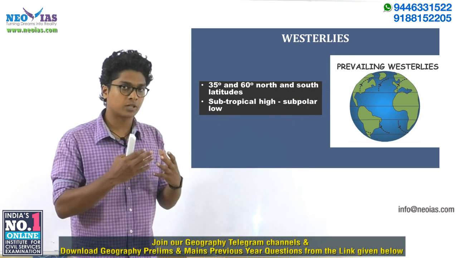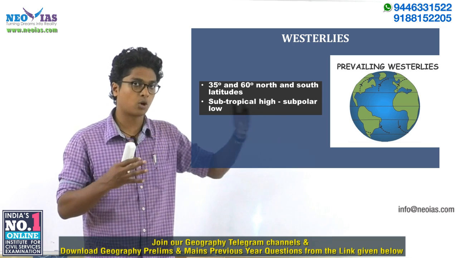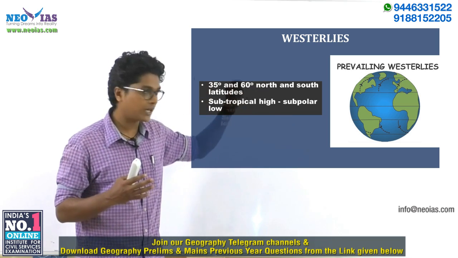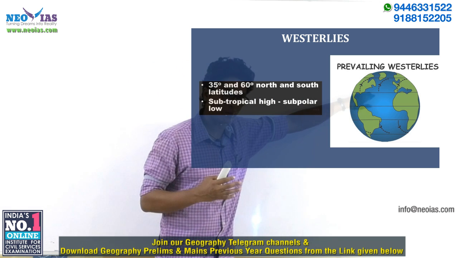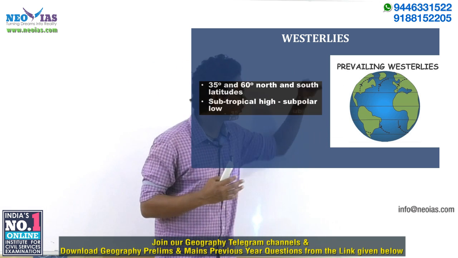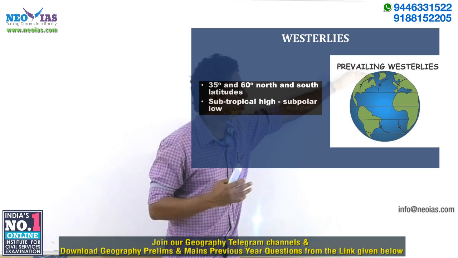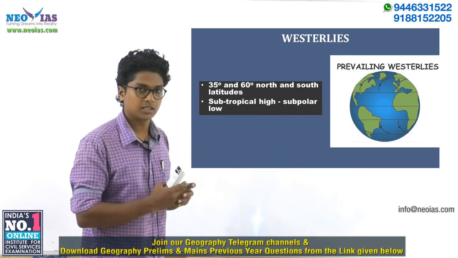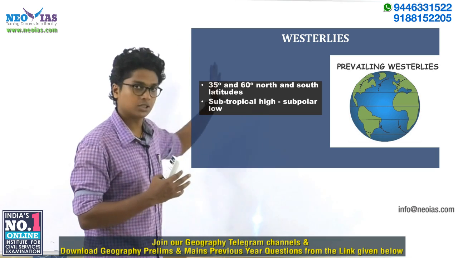Wind always moves from a high pressure belt towards a low pressure belt. So westerlies move from the subtropical high pressure belt on the subtropical latitudes towards the subpolar low pressure belt at 60 to 65 latitudes. As the name suggests, they generally move from west to east.